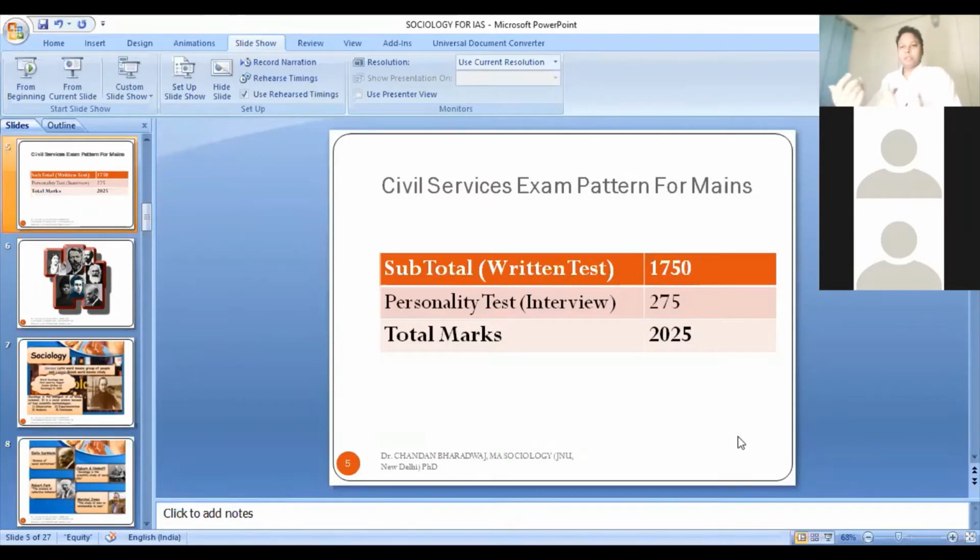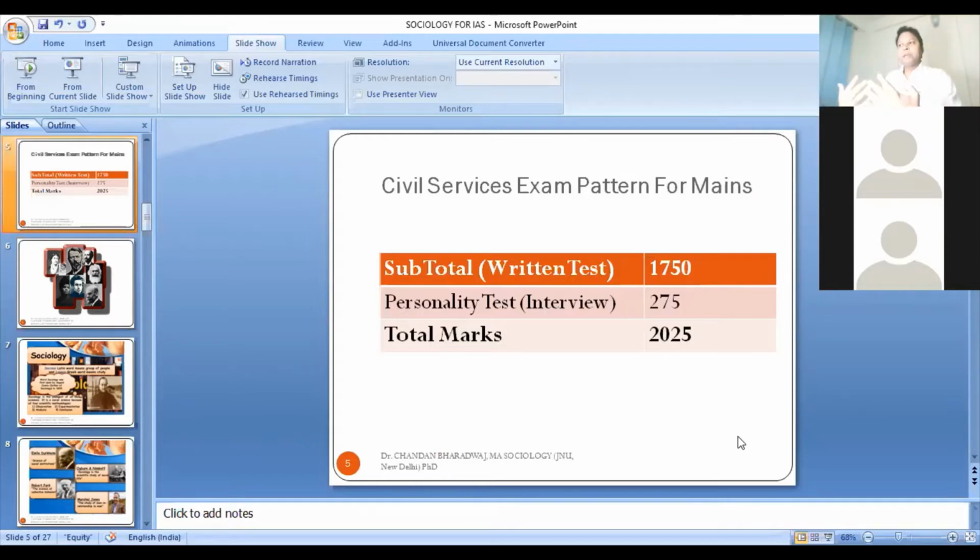Though as you are preparing for the civil service, it's obvious that you have to put in effort, but it's not like technical subjects. It's not like mechanical engineering. It's not like electrical engineering. It's not like medical science. It's not like physics, chemistry.